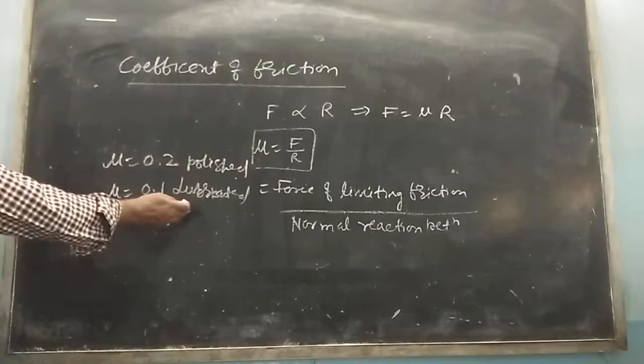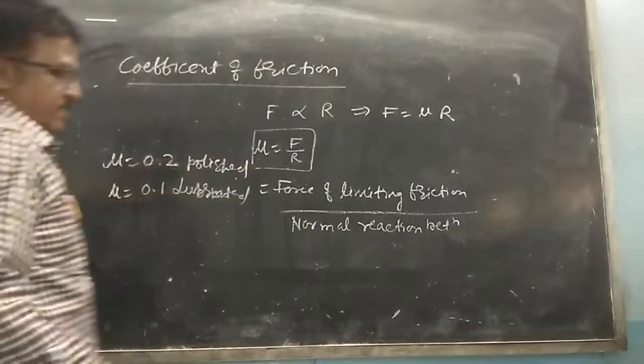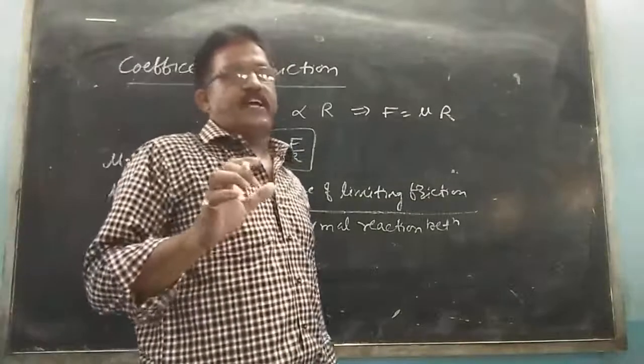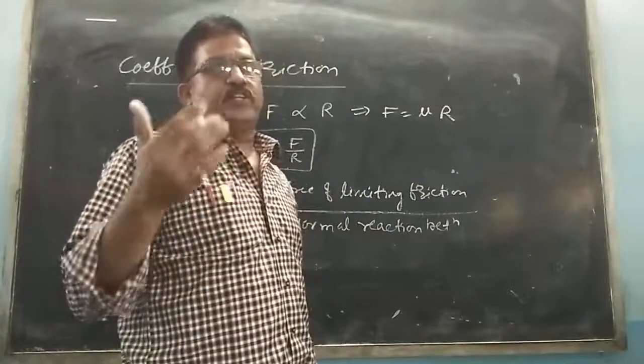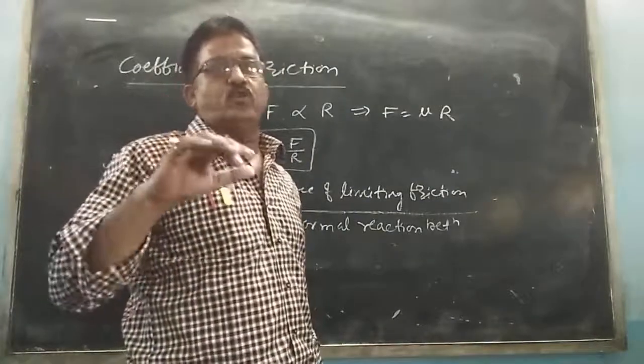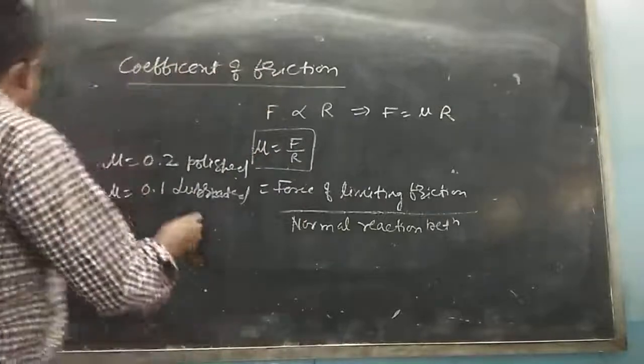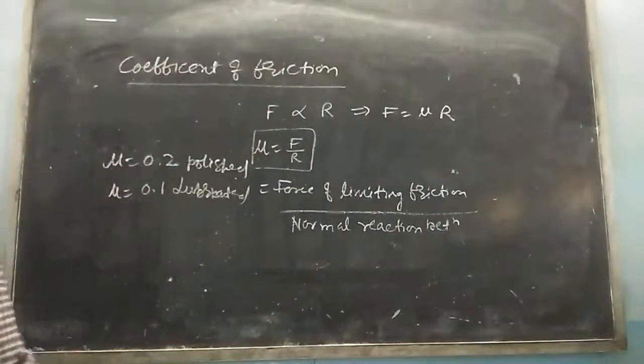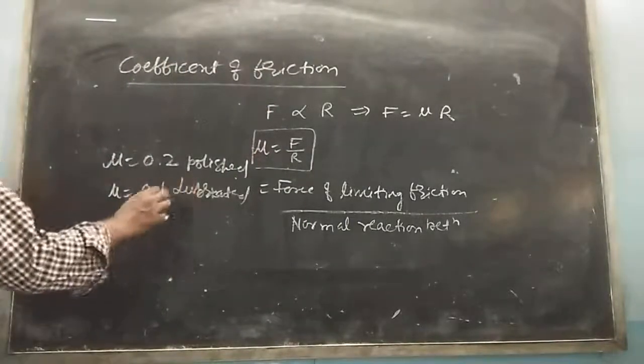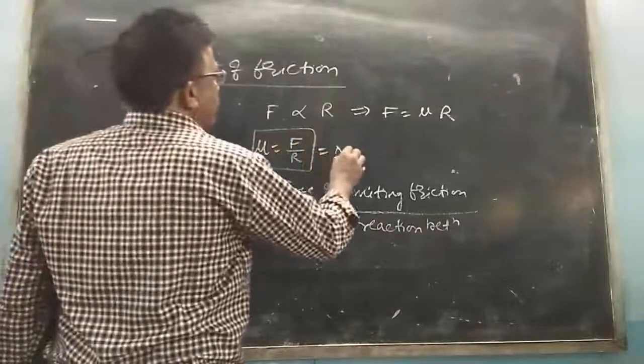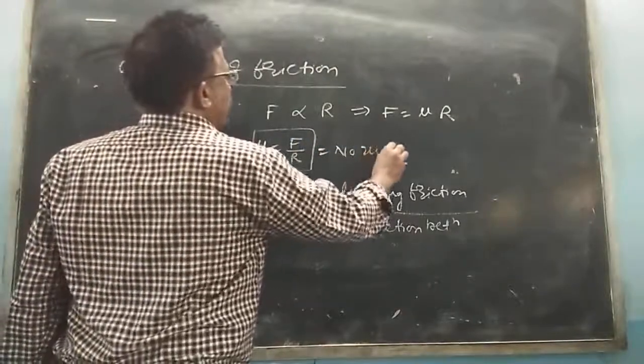When two smooth wooden surfaces are in contact, mu varies. When the wooden surface is there, the coefficient of friction is more, between 0.2 to 0.5 for wooden surface. So obviously mu has no unit, it is a ratio.